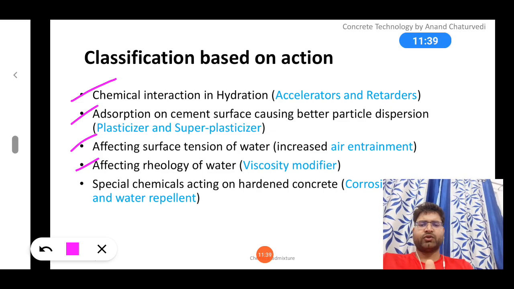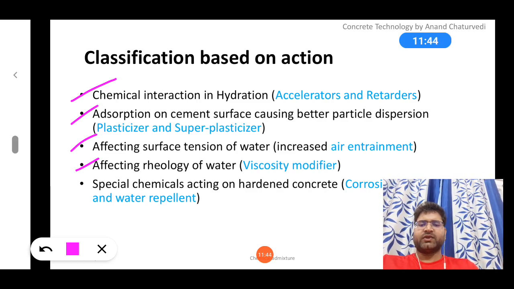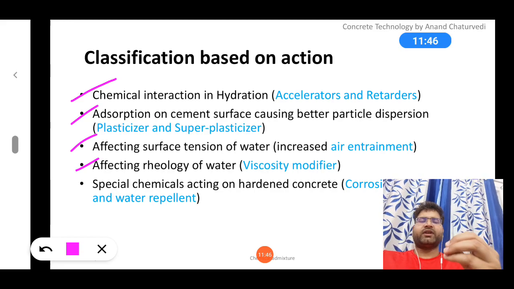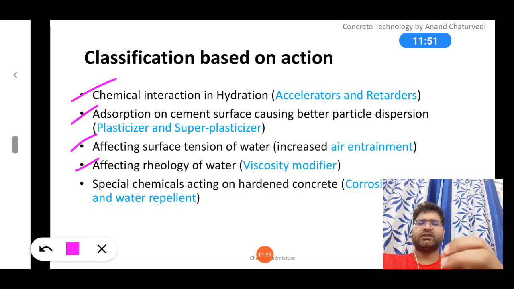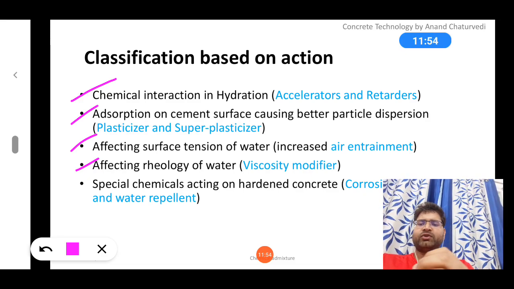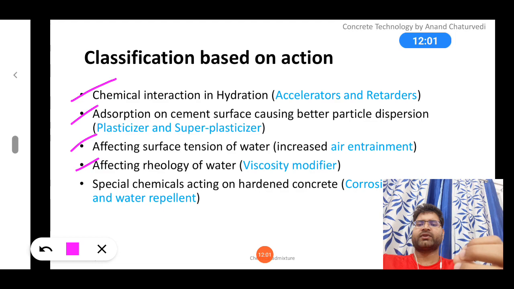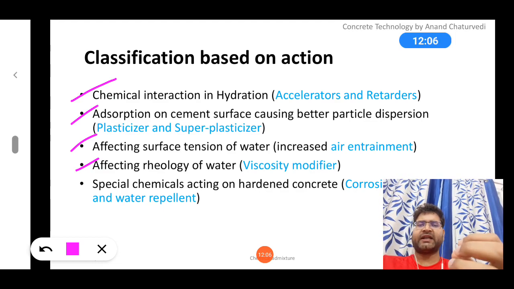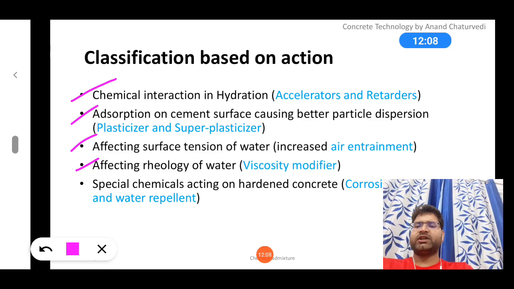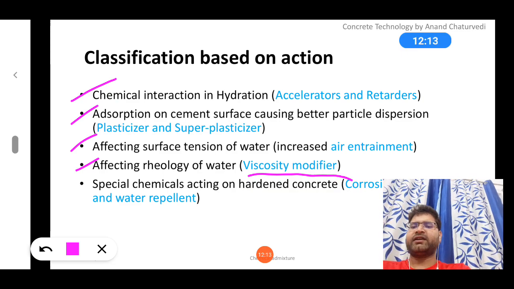Do you know what rheology is? Rheology is basically the study of flow. When you study the flow of a fluid, that comes under rheology. So it's not only about the rheology of water. It can be the rheology of bitumen, of honey, or of some other material also. It means we are studying the flow behavior of a particular liquid. So viscosity modifiers come under this, and some special chemicals act on hardened concrete.